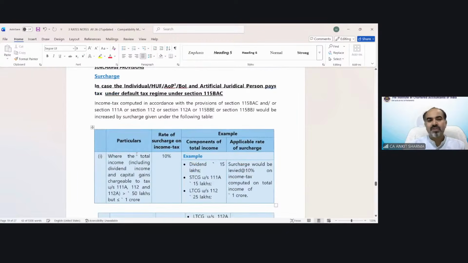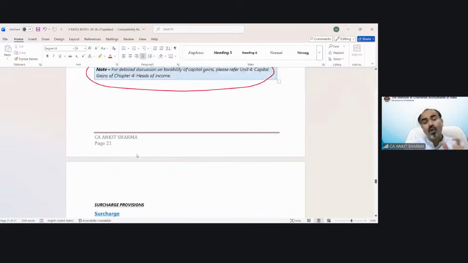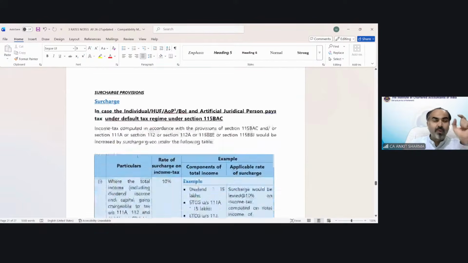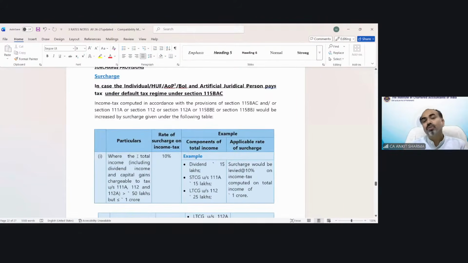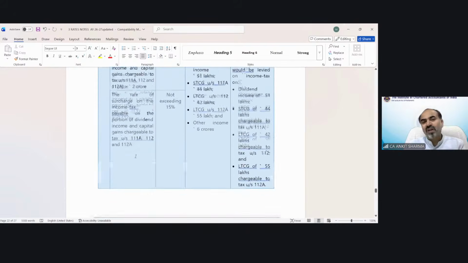Now the surcharge provisions. Till now we have been discussing them in a very simple way: no surcharge up to 50 lakh, then 50 lakh to 1 crore it's 10%, then 15%, 25% and 37%. But when in a question a special rate income, as we have seen over here, also becomes part of your income, then the surcharge rate will also change. You can see these provisions from this page, where they explain the rate of surcharge in different scenarios.